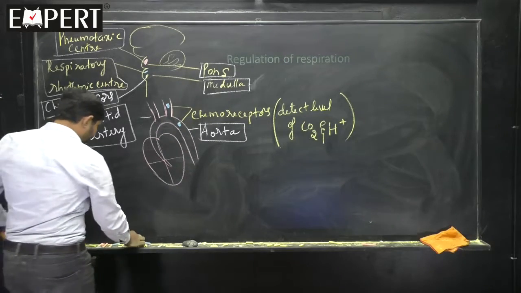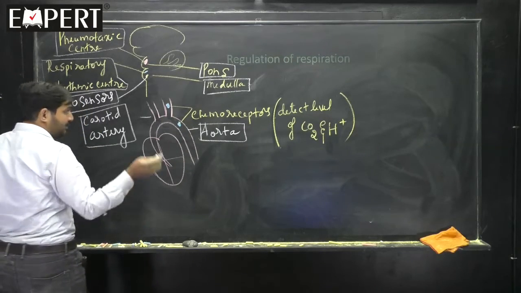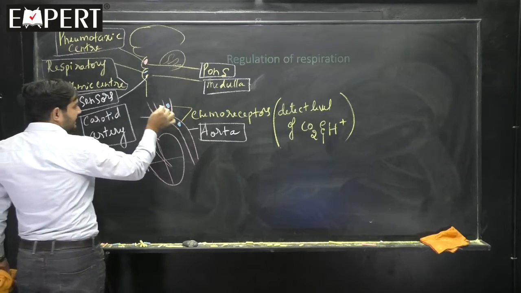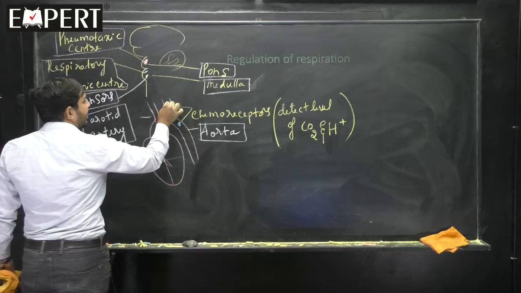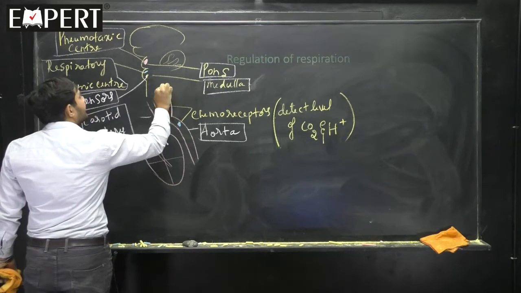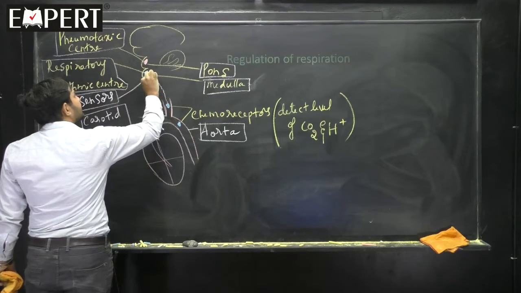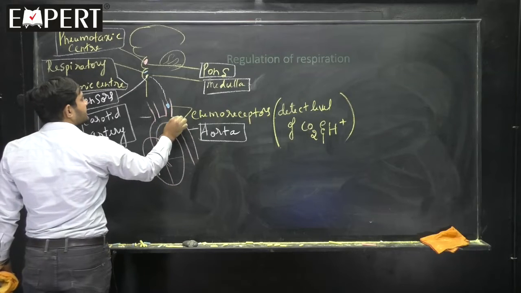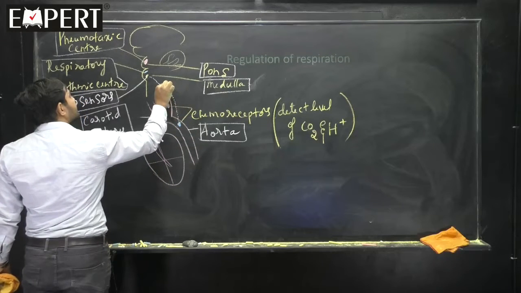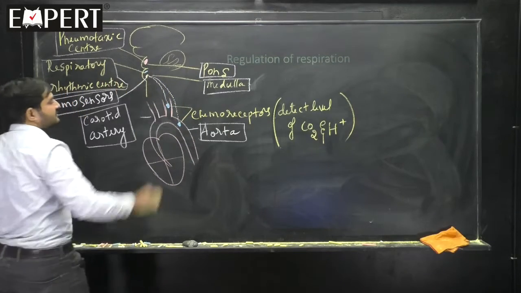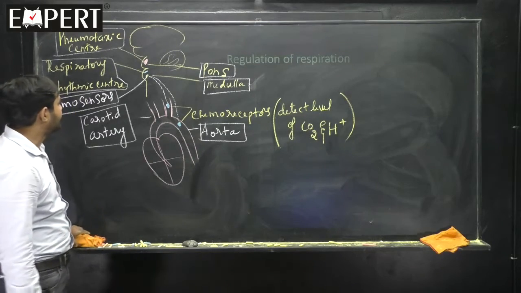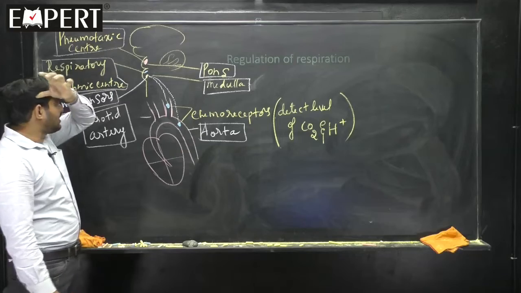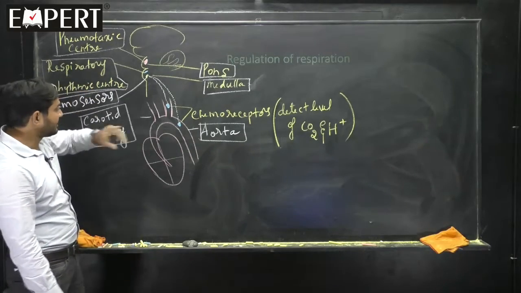Now, all of you see the next point. These two chemoreceptors are connected to the chemosensors with the help of neurons. Now what happens? See carefully here.